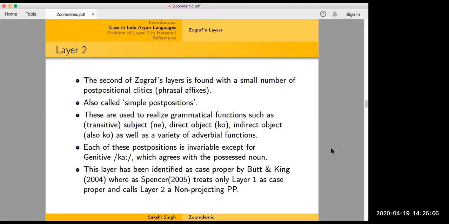This layer actually is a little tricky because some people call it case, whereas other people call it a projecting PP. So you can see Butt and King for a case proper analysis, and you can see Spencer 2005, who treats only layer 1 as case proper and layer 2 as a non-projecting PP. That just means that it doesn't project upwards as a PP. So you will have a structure like if it adjoins to an N. If there's a confusion, I can draw the tree on the whiteboard.